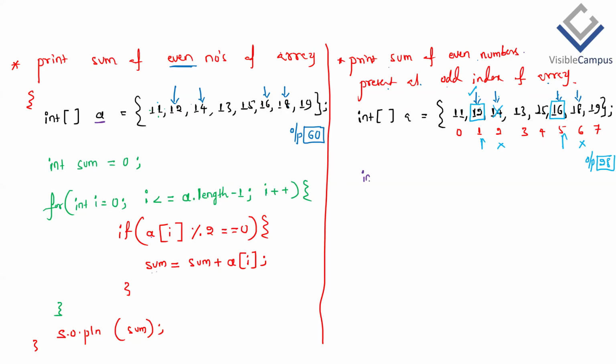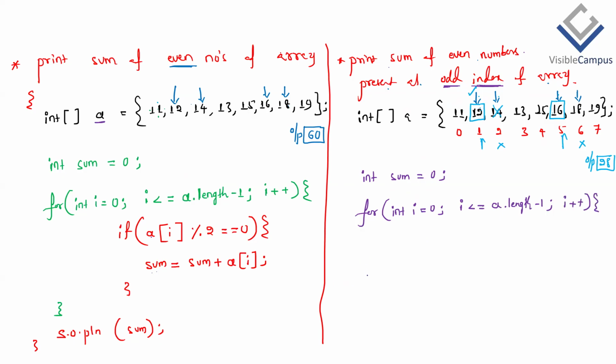First I'll take int sum equal to 0 as a reference value. Then the same for loop because we have to consider every element of the array. So int i equals 0, and i should be less than or equal to, to make it generic, array name dot length property minus 1. Then incrementation by plus 1, i++.